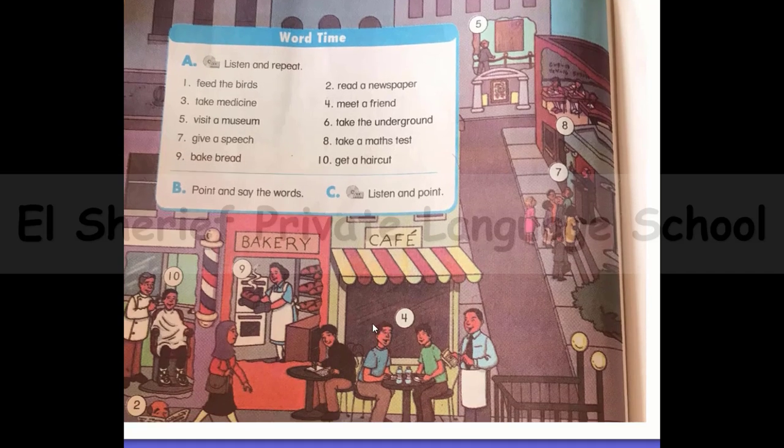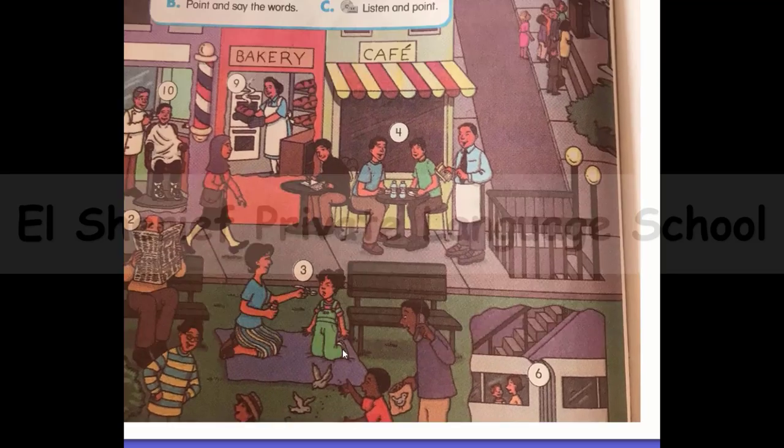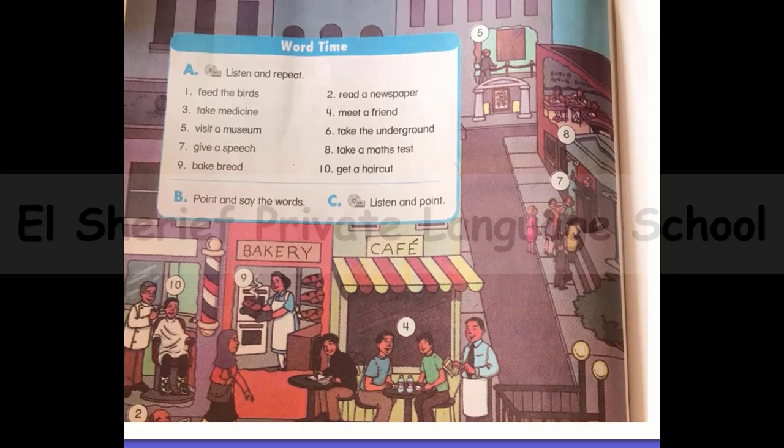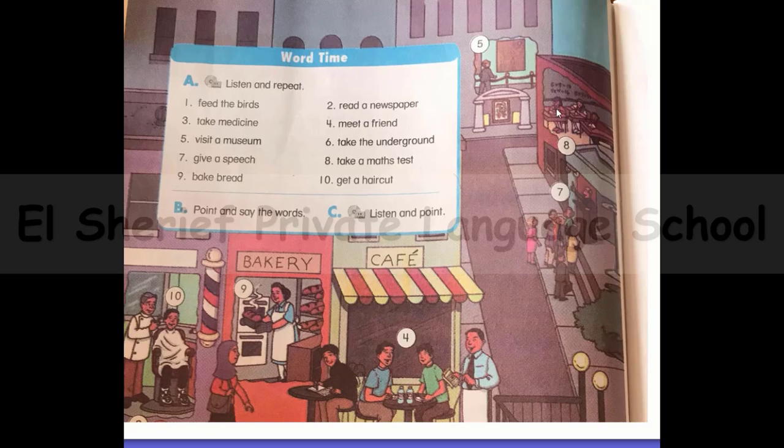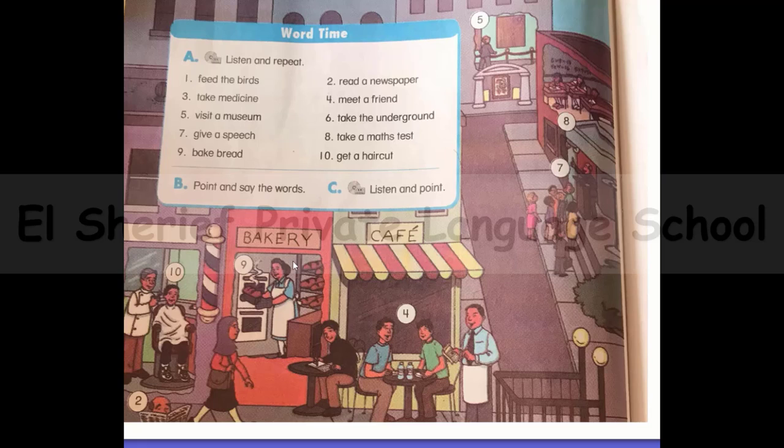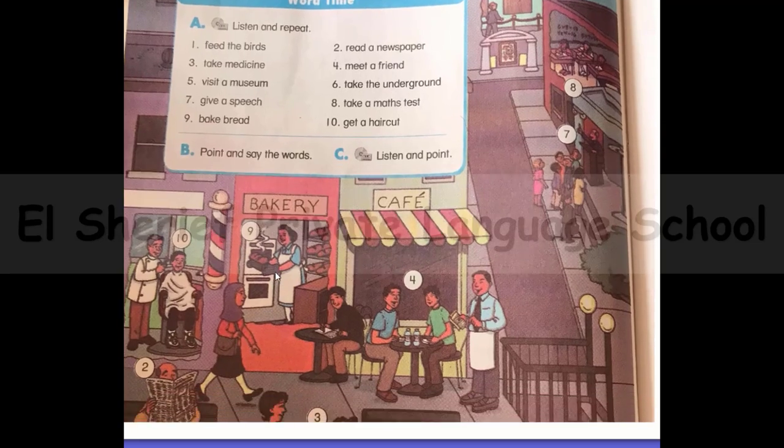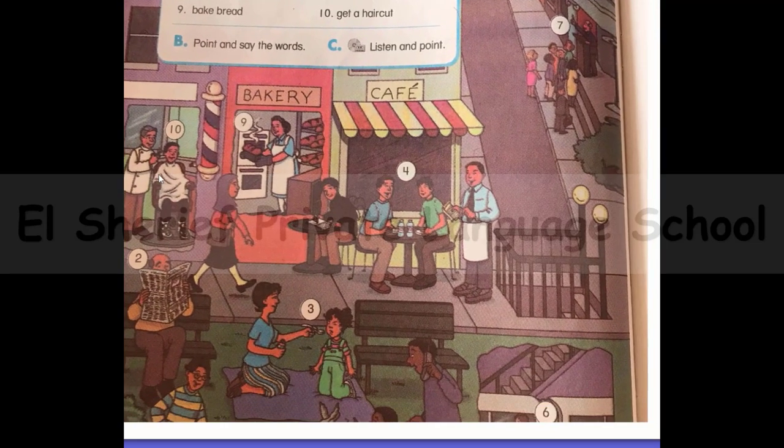Number 8, take a math test. This is in the school, and these students are taking a math test. Number 9, bake bread. Here we are in the bakery, and this woman is baking bread. Number 10, get a haircut. Here we are in the barber shop, and this man is getting a haircut. So yes, it's clear now.